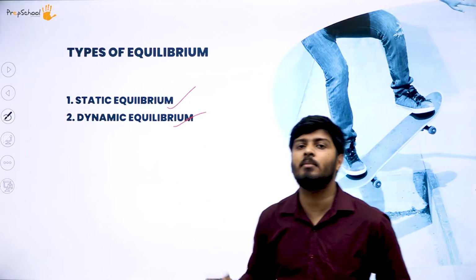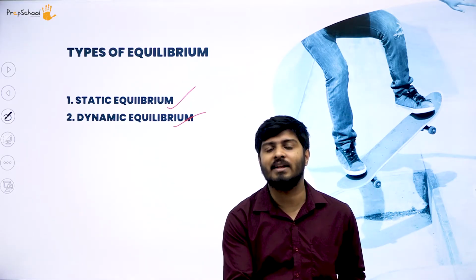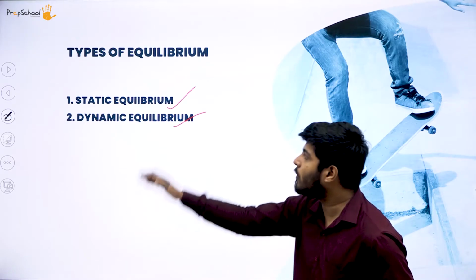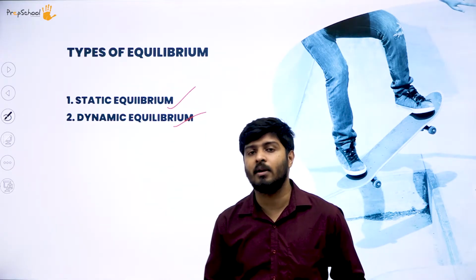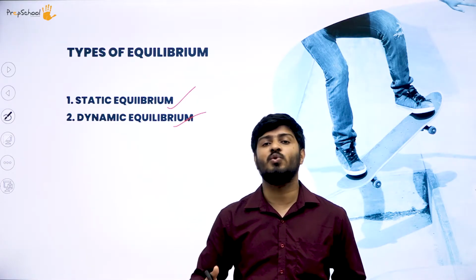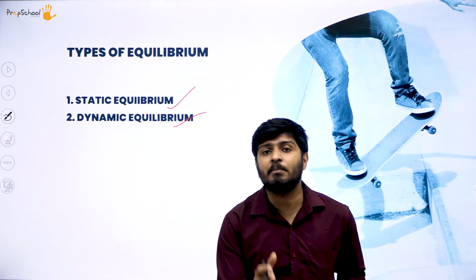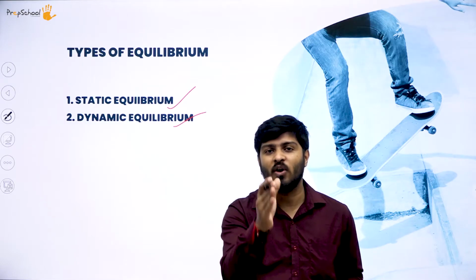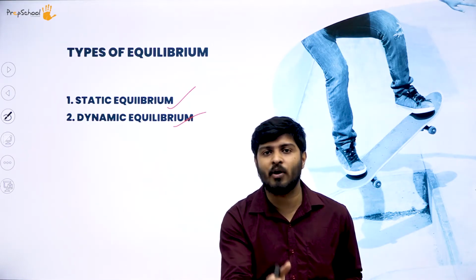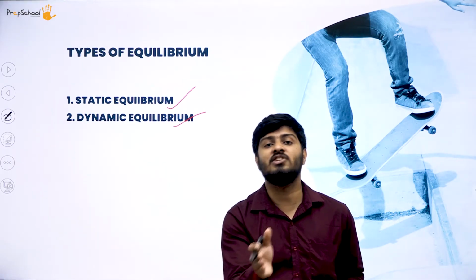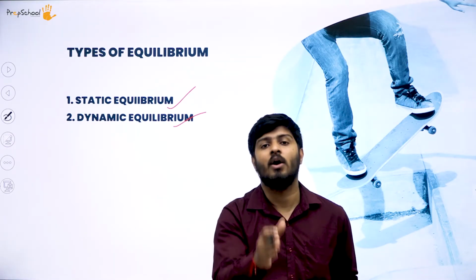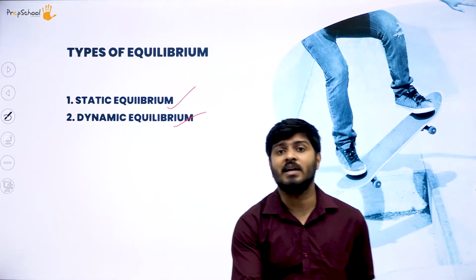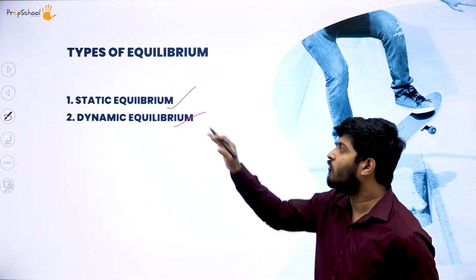So in static equilibrium, the center of gravity always remains constant, and when you talk about dynamic equilibrium, the center of gravity always shifts. For example, when you go to the gym, a person is doing a headstand or a handstand. That person is balancing his whole body on a single center of gravity point. His equilibrium is not shifting. He is not shifting the balance. He is maintaining his body weight on the same singular point, or the same center of gravity, thus making that activity a best example for static equilibrium.